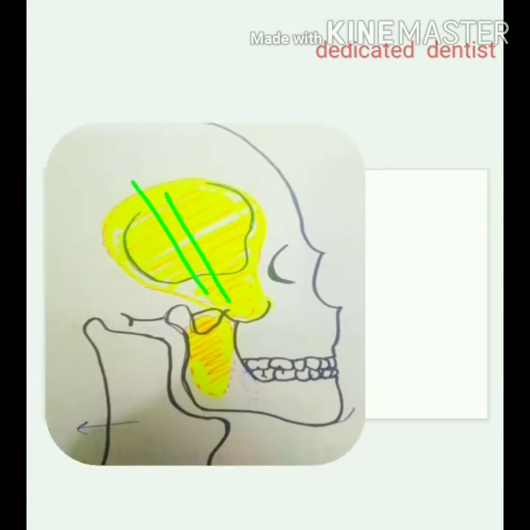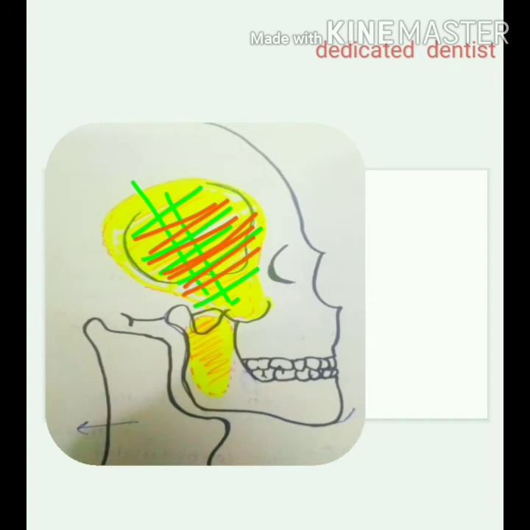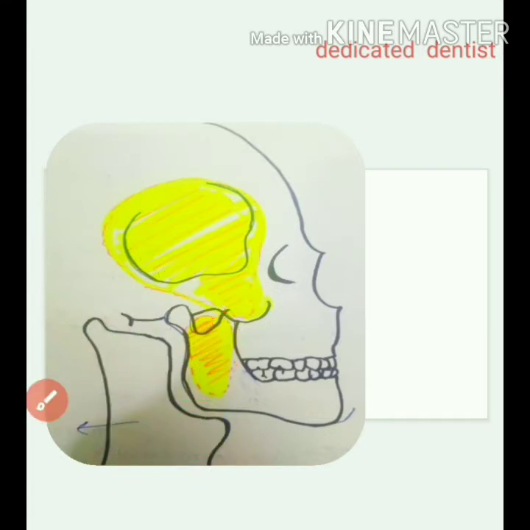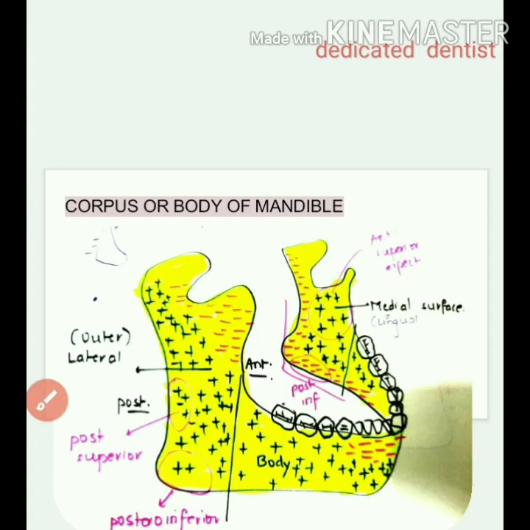It is very important for the growth of the occlusion, proper development of occlusion, that the musculature should also be proper. So you see how the muscles are inserting on, and this is the pharyngeal wall. Now we move on to the next, that is corpus or body of the mandible.